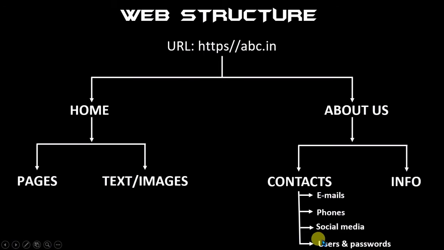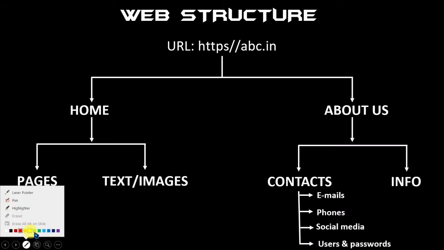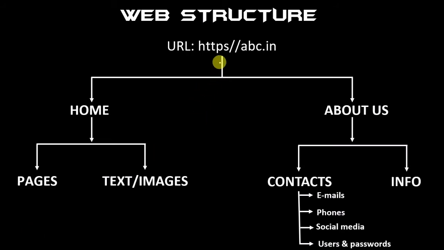If the hacker wants to gather the information about the user and passwords, he has to follow this path, from about us to this path, from contacts, and then go this way and follow this way to hack the user and passwords page in the website. So that is the basic structure of a website.